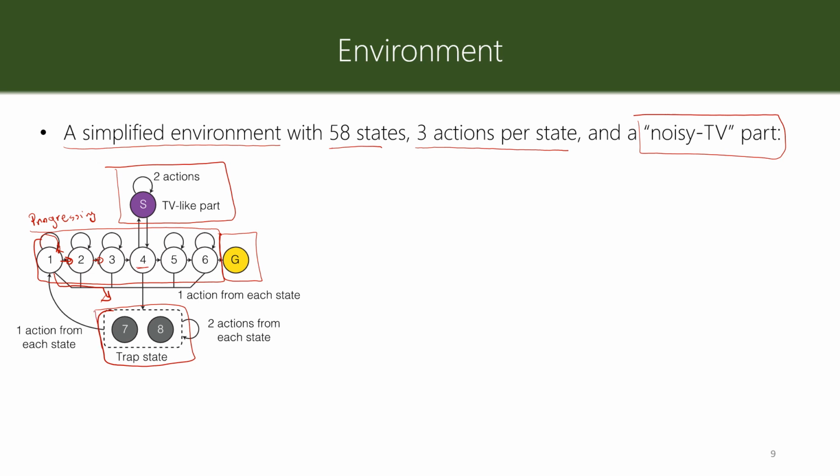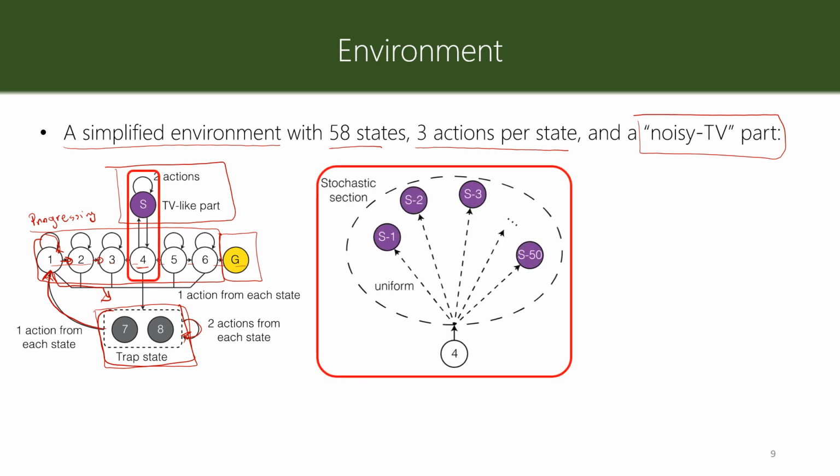When the agents go to the trap states, 2 actions keep them in the trap states and 1 action lets them go out of the trap state into state 1 to start from scratch and get closer to the goal state. When they are in state 4, they can go to this stochastic part, which we call the TV-like part. When they take this action in state 4, they go with uniform probability to one of these 50 stochastic states.